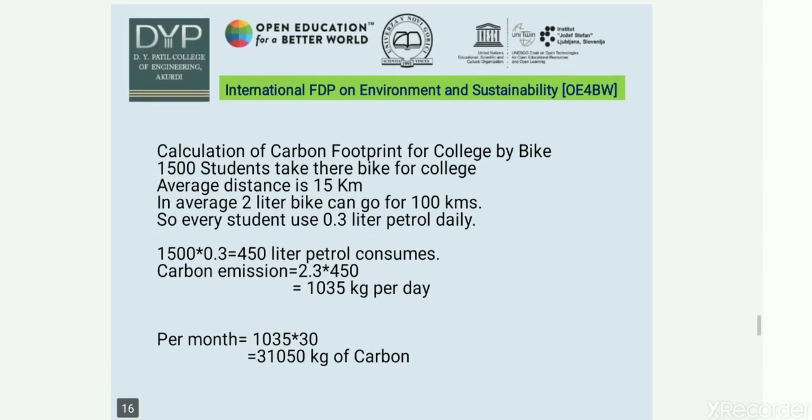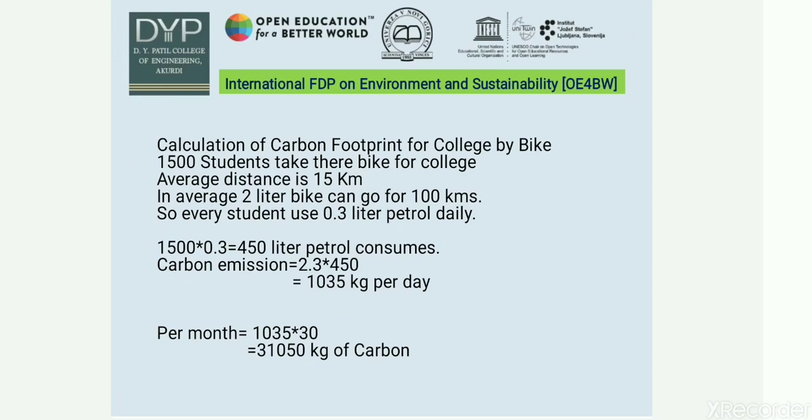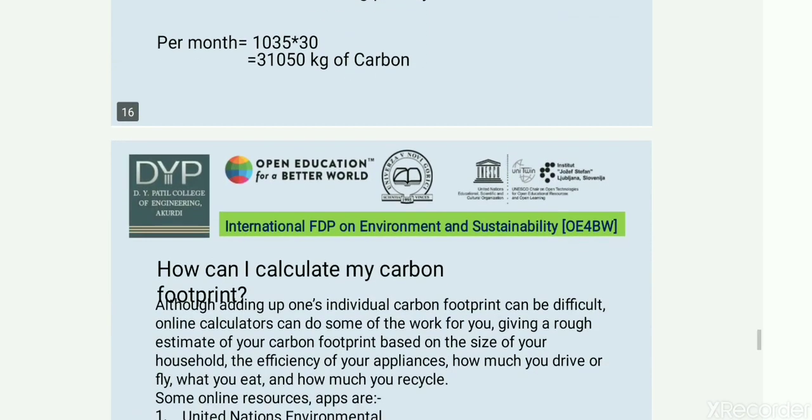We have calculated the carbon footprint for our college. We have taken 15,000 students, and they are coming from 15 kilometers. On average, a 2-liter bike can go for 100 kilometers. So each student will use 0.3 liter of petrol daily. So 1500 students consume 0.3 liter per day. Approximately 450 liters of petrol will be consumed daily. Carbon emission can be calculated, that is 2.3 is a factor, which is multiplied by 450 liters of petrol. That is 1035 kg per day. So for a month, 31,050 kg of carbon is emitted.